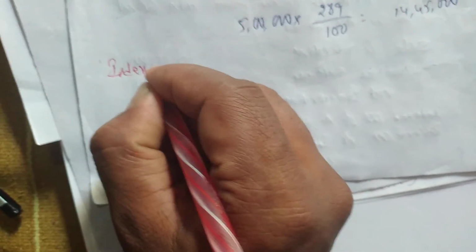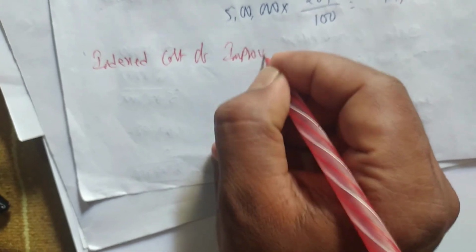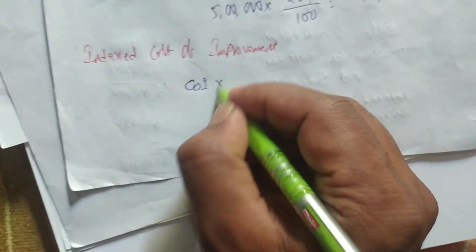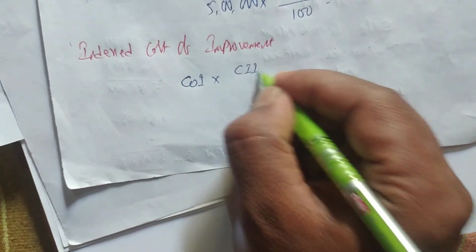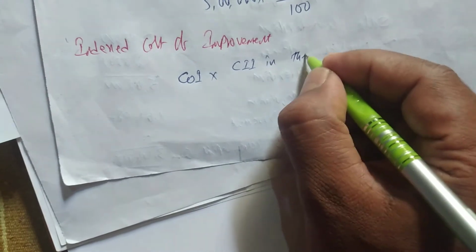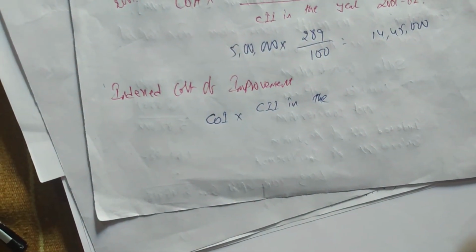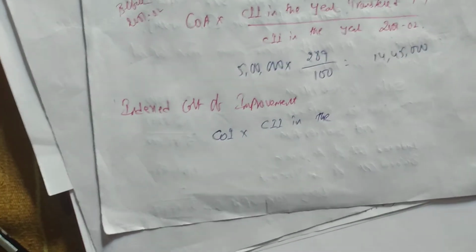Done. Next we have to do the index cost of improvement. The formula is important.